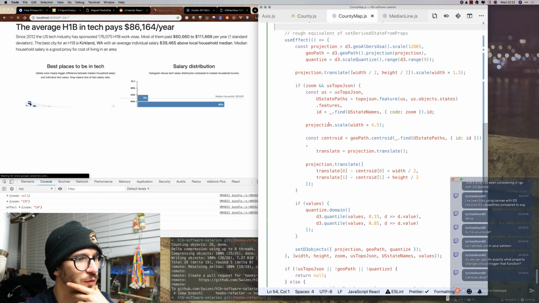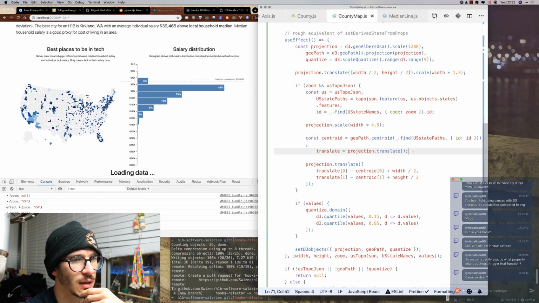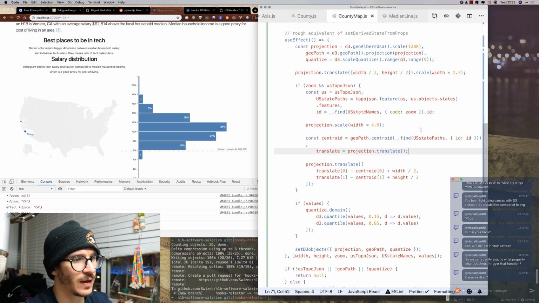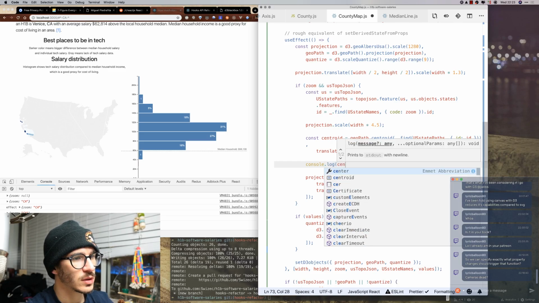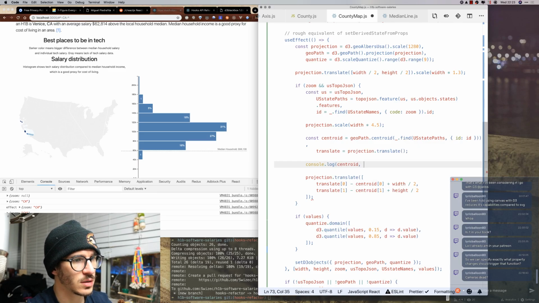So what can we figure out with that? Let's see if it is in fact re-rendering, if our projection is recalculating the centroid or not. So console log centroid and translate.